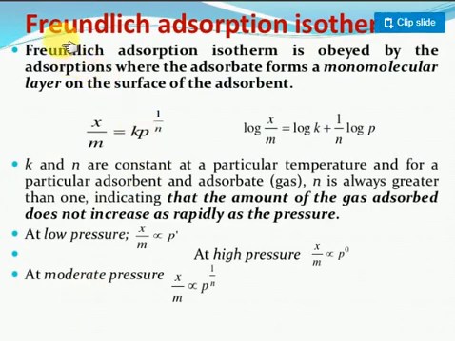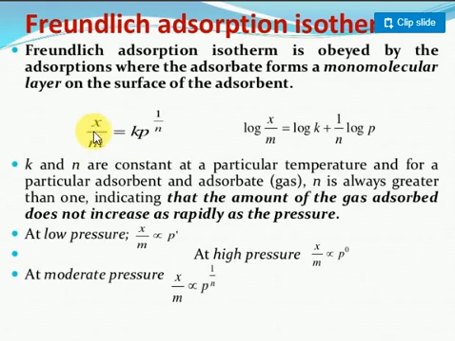Okay, students say very important is the Freundlich absorption isotherm. What is the meaning of Freundlich absorption isotherm? The scientist Freundlich has given a systematic experimental and mathematical way to determine the physical absorption, how much physical absorption will take place with some experimental data. Before we discuss that, first the theoretical part: gas molecules absorb, and the role of the pressure on the extent of gas absorption. He has given a relation.